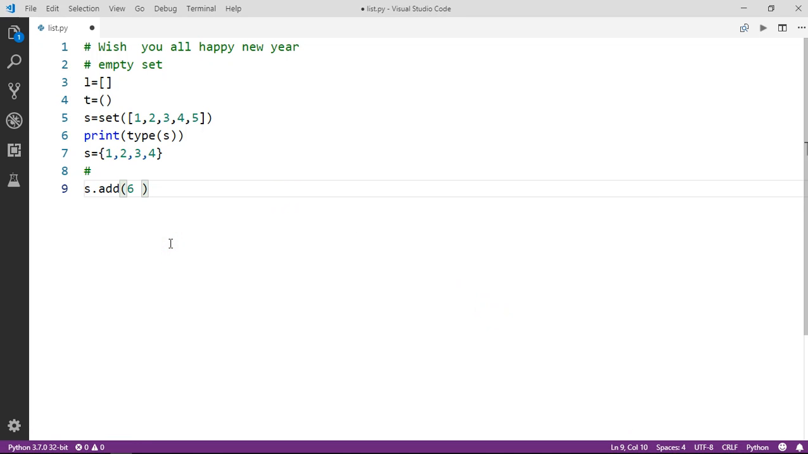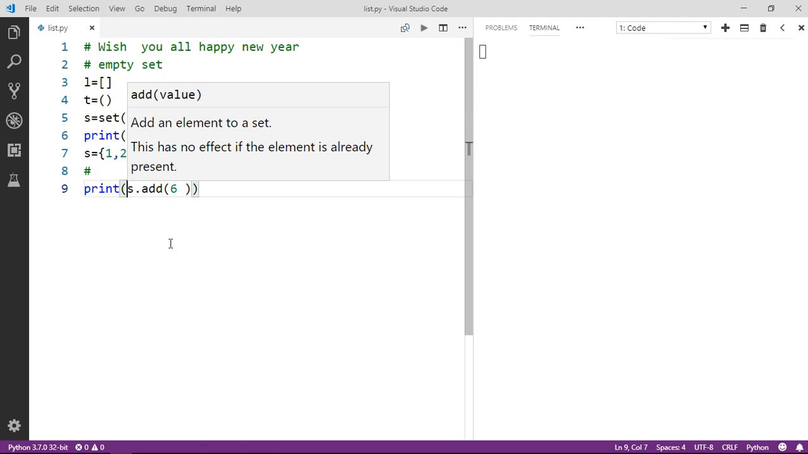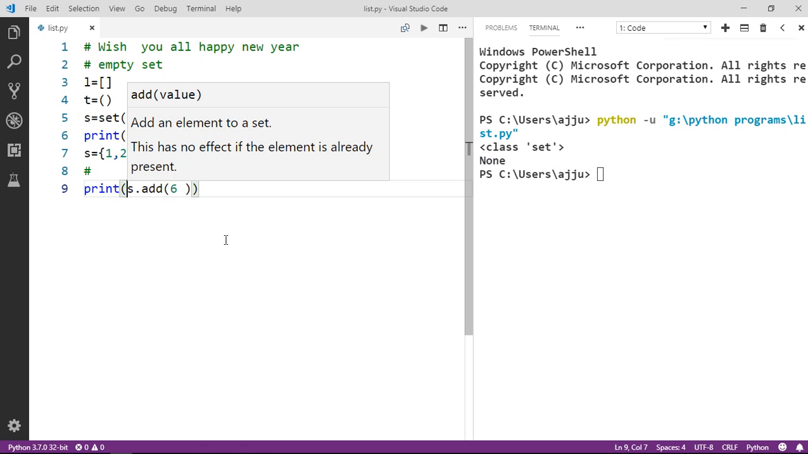Why? Because the default return type of add is None. If I print the return value of it, it is going to say None. It will accept the value that you want to add, and you can see it is returning None here, and it will add the element to the set.